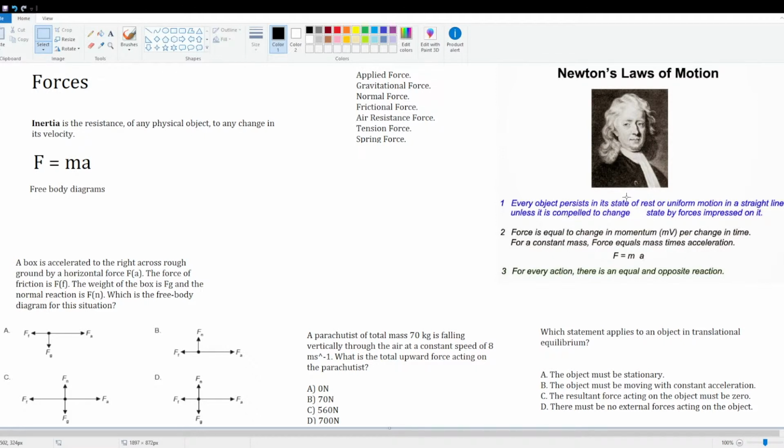Every object persists in its state of rest or uniform motion in a straight line unless it is compelled to change state by forces impressed on it. So this is a kind of fancy way of just saying an object will stay at rest, it will not move, or it will stay in uniform motion, meaning it will not accelerate, it will just stay at a constant speed unless a force acts on it. This is a very important concept to understand.